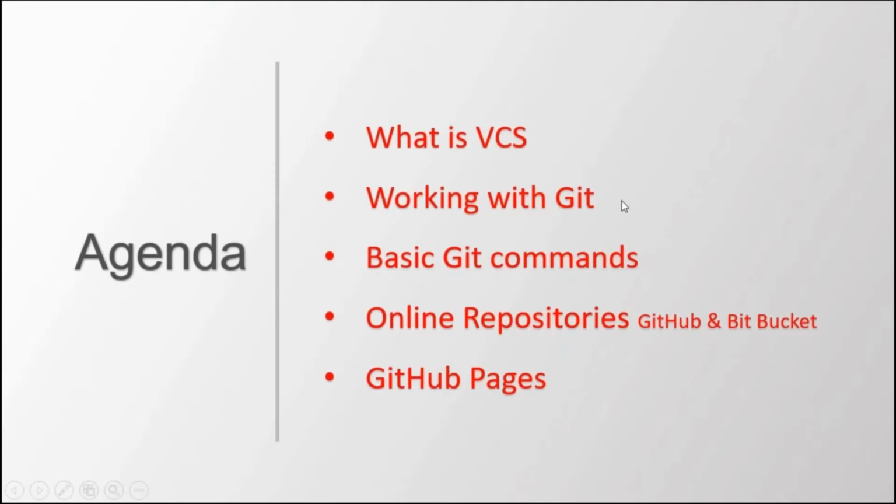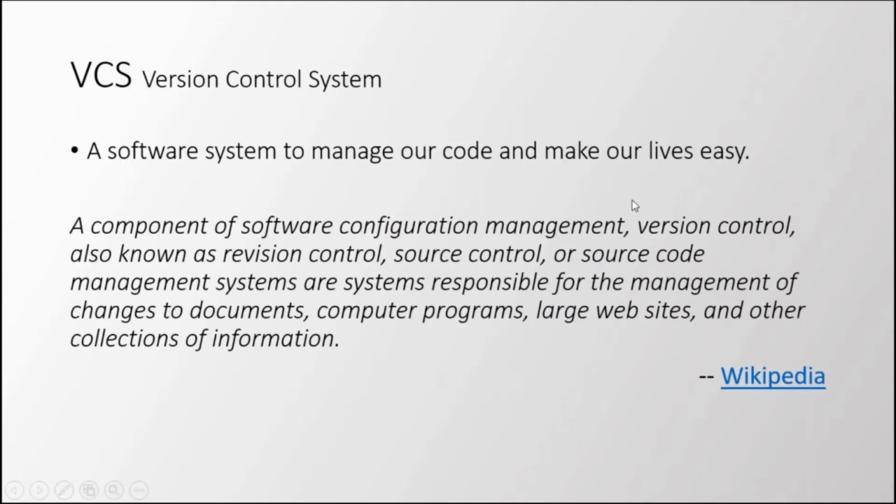So let's move on to version control system and Git. Okay, so version control system, it is also a software. VCS stands for version control system. It is also a software, and it helps us manage our code. It is a component of software configuration management.